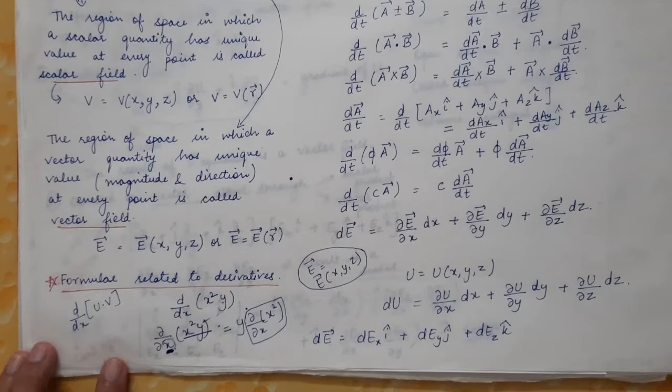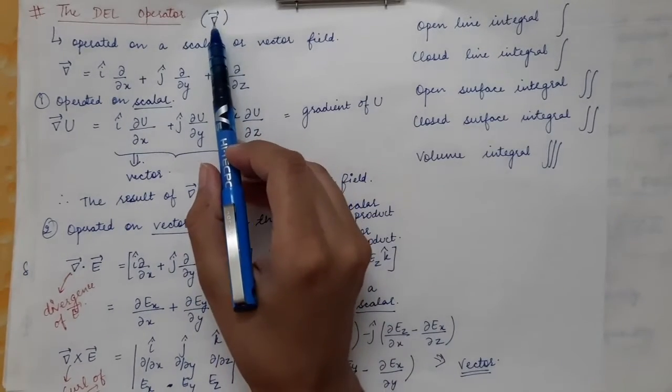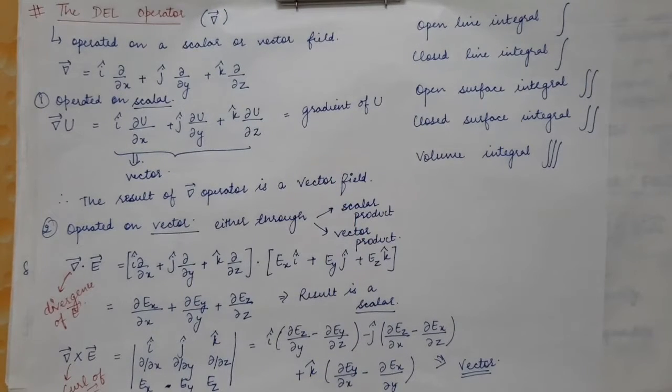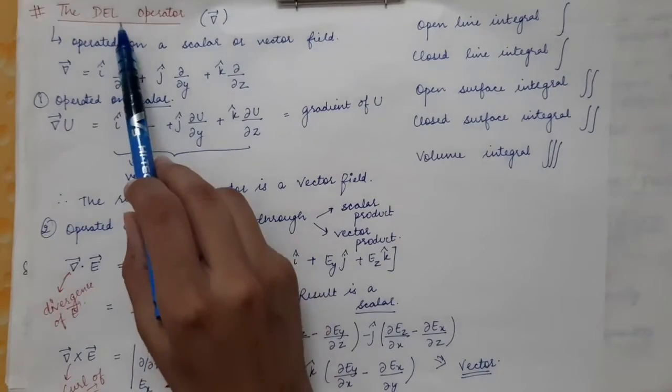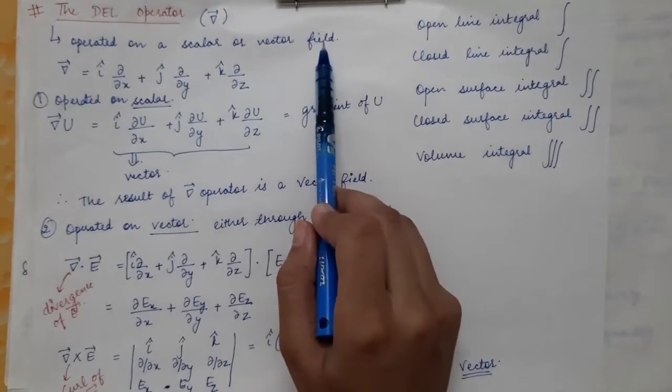So this is how the partial derivative works. The next very important operator that we are going to study is the del operator, and it is represented by this particular symbol with a vector at the top. This del operator is operated either on a scalar or on a vector field.